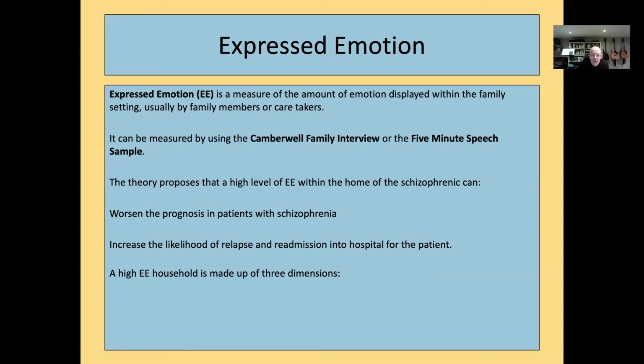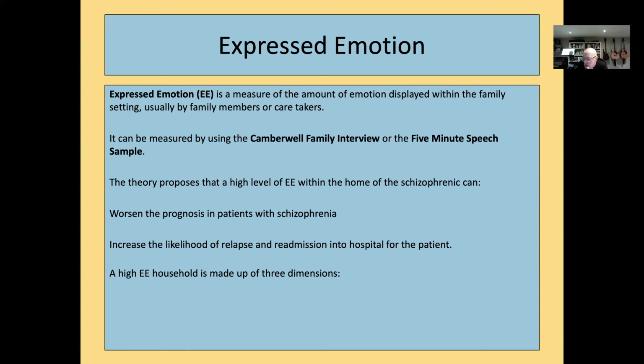Okay. So expressed emotion. This is an interesting idea, and this is the second part of the dysfunctional family explanation. It's not so much focused on how parents respond, but how people in the family as a whole respond to one another and interact with one another. So it's a measure of the amount of emotion displayed, and it can be measured. There are a couple of measures that I'll explain in a minute. It can either be the Camberwell family interview or the 5-minute speech sample.